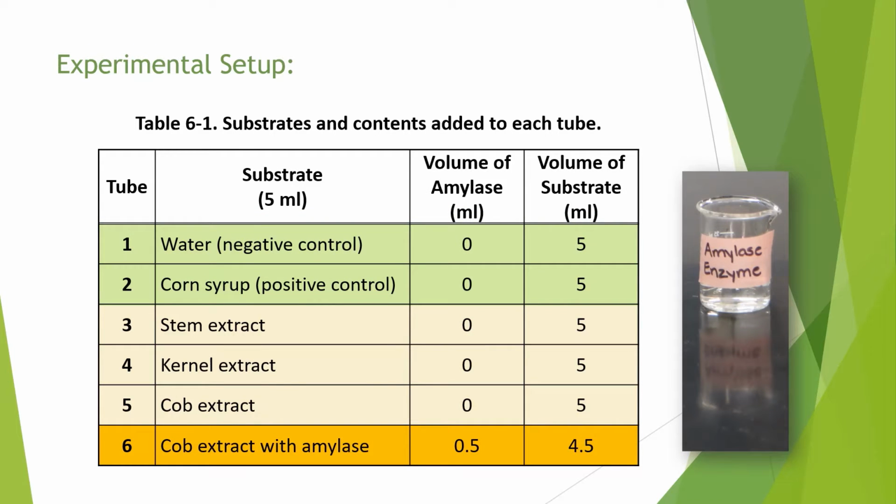So let's talk about tube number 6. Tube number 6, we're going to try one more thing to see if we can enhance our fermentation of the cob extract. The cob extract, we are going to also add in tube number 6 a little bit of an enzyme called amylase.